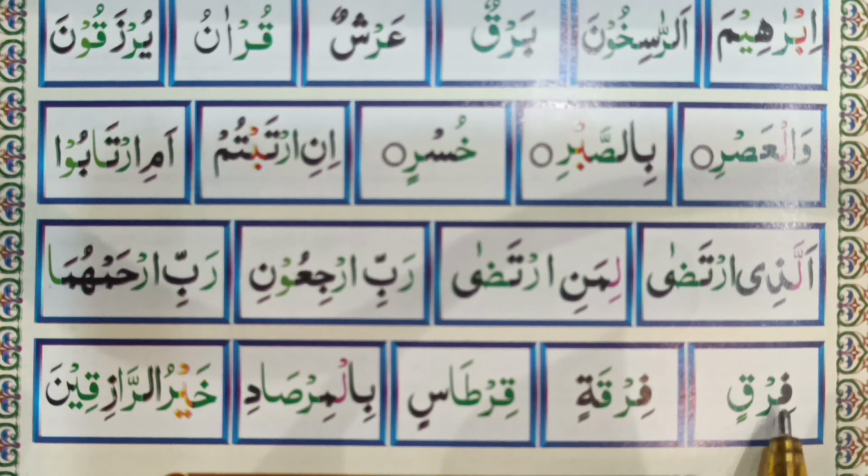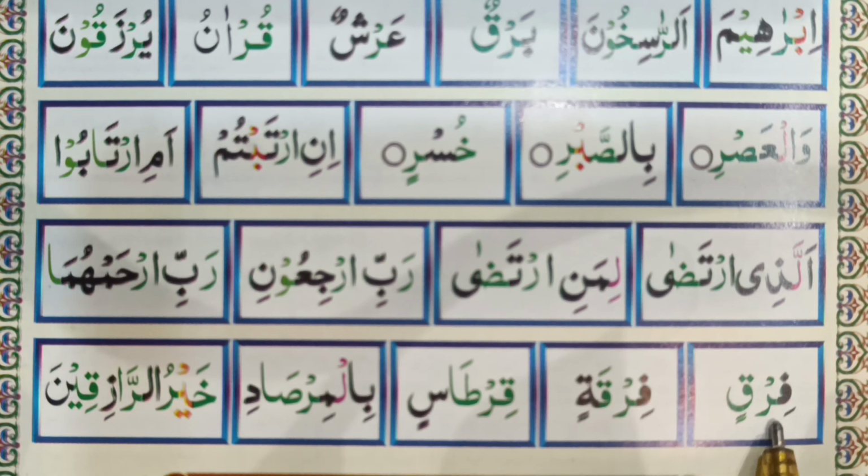You can see there is ra with jazm on top, and the previous letter has zir under it. But over here, when you see the ra has jazm on top, you have to look at the next letter. If the next letter has a thick sound, we'll make the ra thick sound. We'll not look at the previous one.